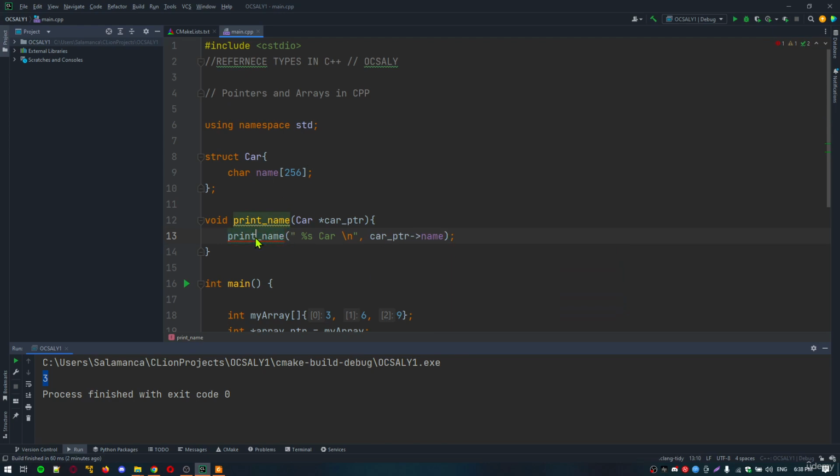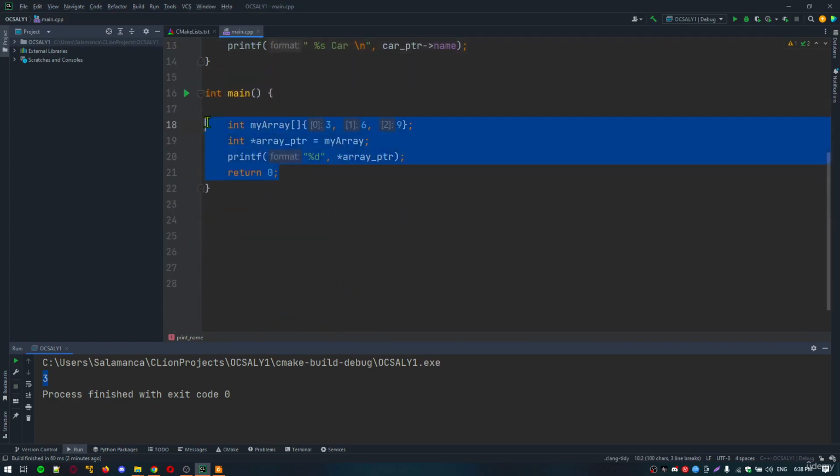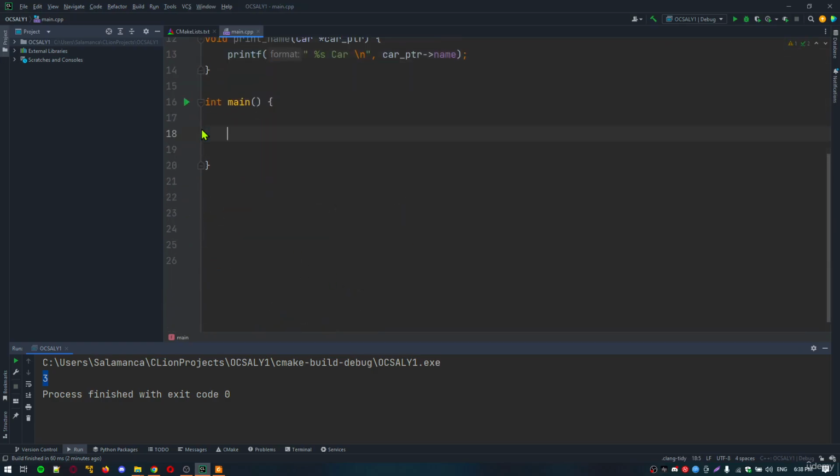It's actually not print_name, it's just printf here. Then let's write our main function. Car my_garage, and we will add 3 car names, for example BMW, Mercedes, and Ford. Then we will call print_name with my_garage.